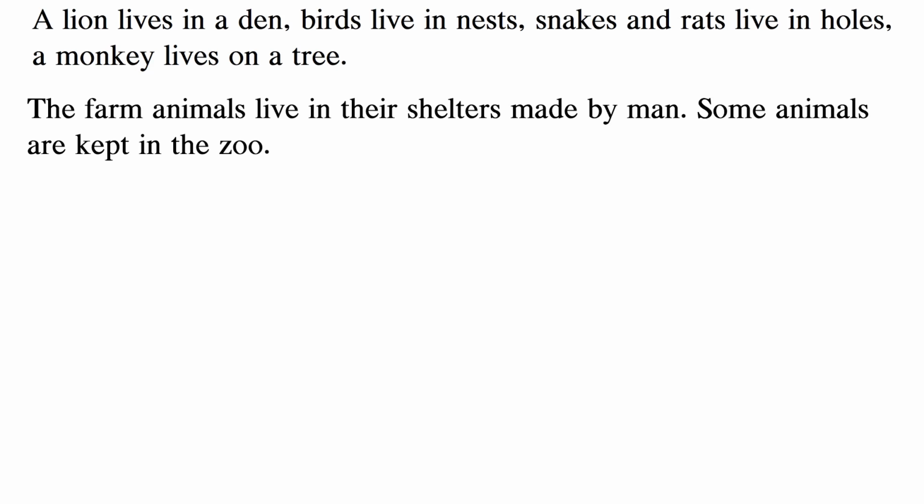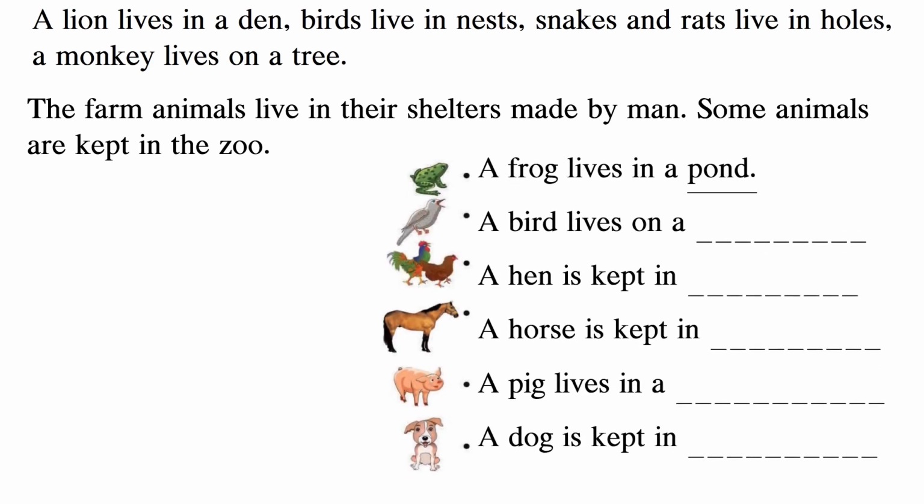Now, let us write where the animals live. A frog lives in a pond. A bird lives on a tree. A hen is kept in a coop. A horse is kept in a stable. A pig lives in a pigsty. A dog is kept in a kennel.